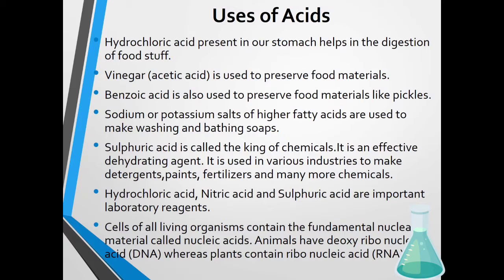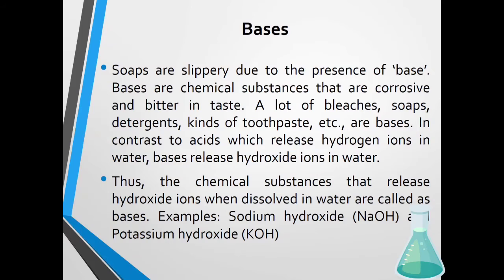Sulfuric acid is called the king of chemicals because it can be used as a dehydrating agent and it can dissolve many chemicals. It is used in chemical factories. Then hydrochloric acid, nitric acid, and sulfuric acid are very important for laboratory purposes. Very important: genetic material, DNA, is made up of nucleic acid. So DNA and RNA are made up of acid. This is a very important thing.